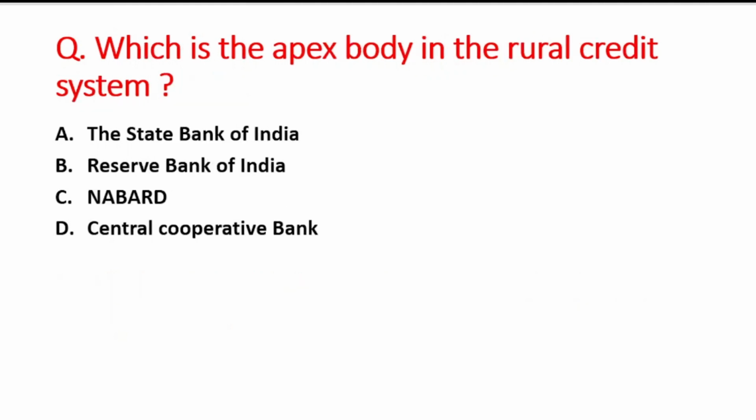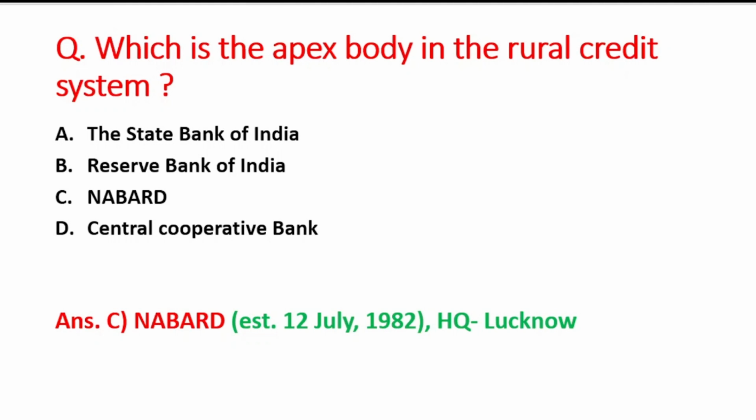Right? Next question is which is the apex body in the rural credit system? A option is the State Bank of India, B is Reserve Bank of India, C option is NABARD, and D option is Central Cooperative Bank. So right answer is option C, that is NABARD.